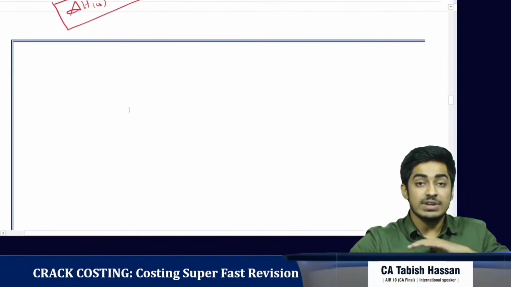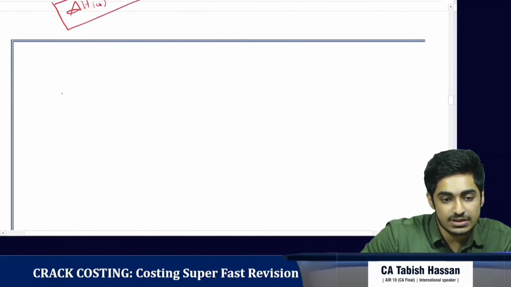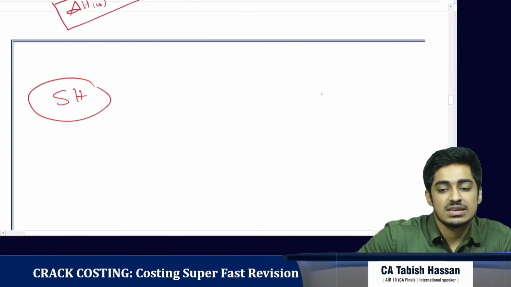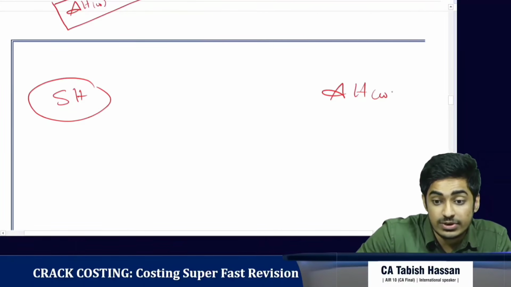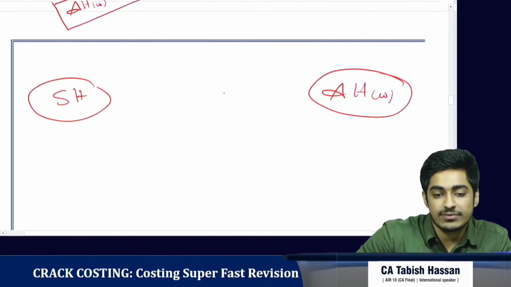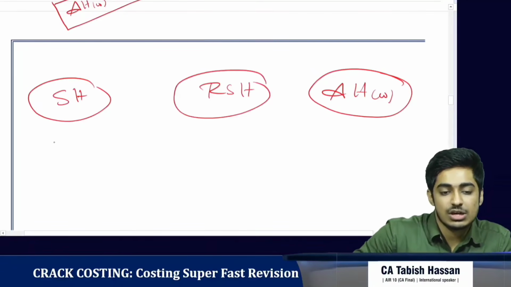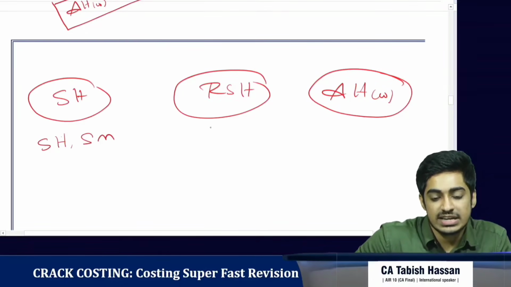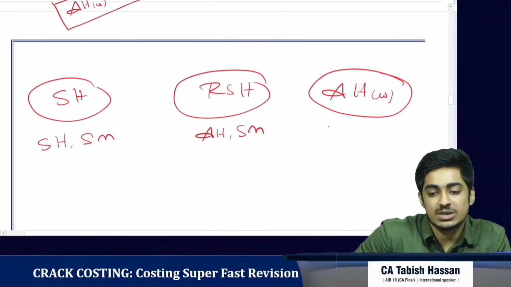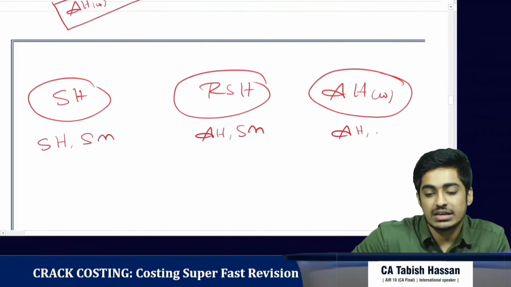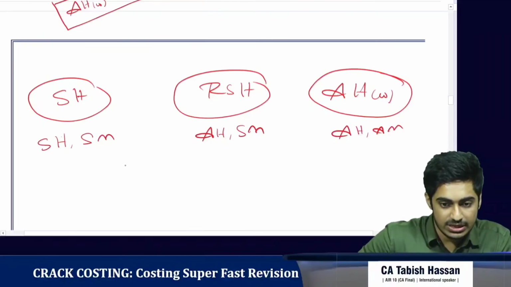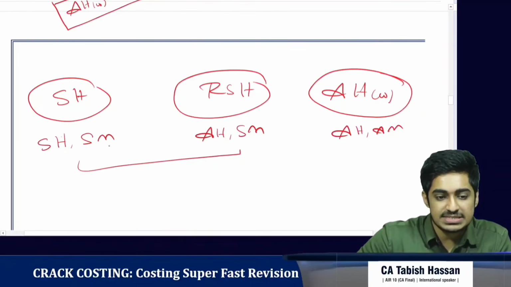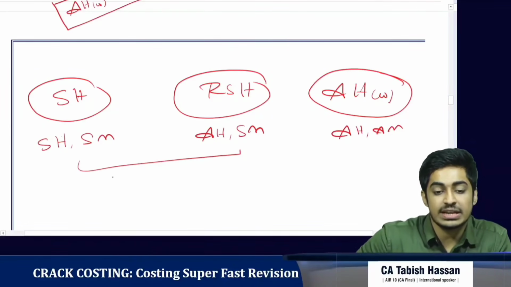Okay. Now let's dig efficiency variance further. So we have standard hours, we have actual hours worked. Now we'll bring the revised standard hours. Clear? What is standard hours? It is standard hours in standard mix. Revised standard hours is actual hours in standard mix. Actual hours worked is actual hours in actual mix. Okay, here if we see what is the difference, mix is the same. The difference is only in hours.